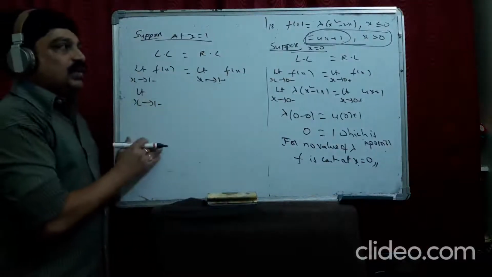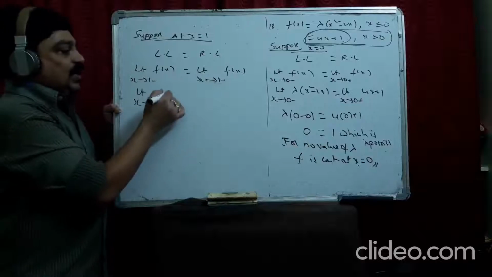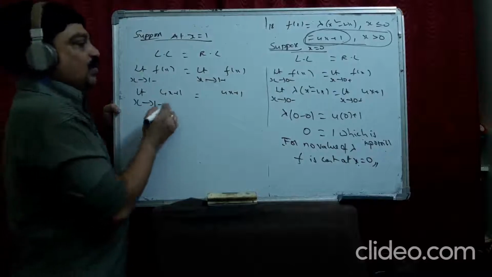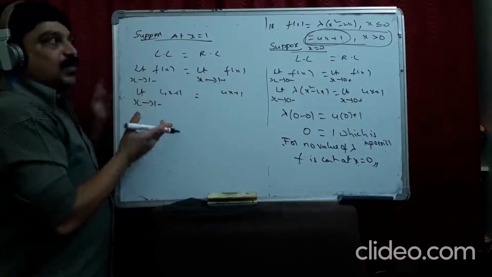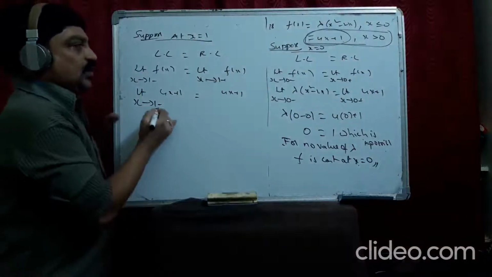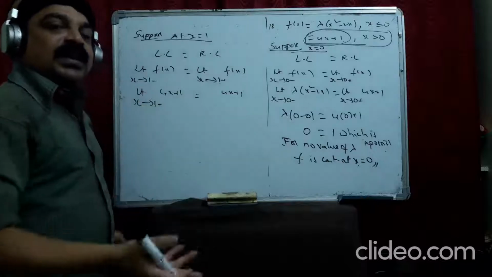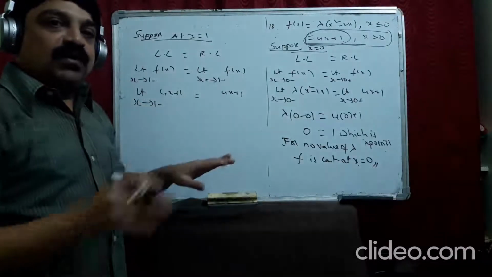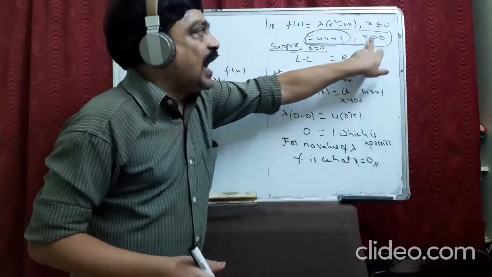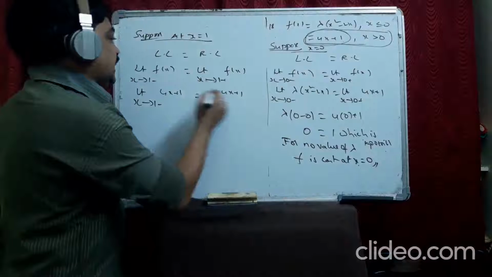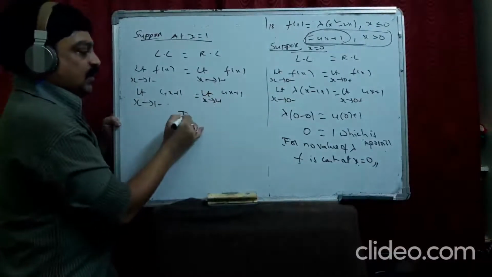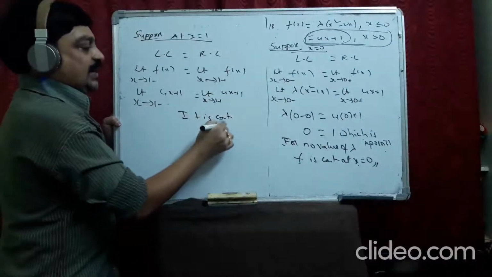So for both we have to take 4x plus 1 only. 4x plus 1 and here also 4x plus 1. And if you substitute, there is no lambda existing here, because lambda will exist for the values which are less than or equal to 0. So for what value of lambda? Even for any value of lambda, the value of lambda is not at all bothered here, because at x equal to 1, this function is taken after 0. So it is continuous. So limit as x tends to 1 plus will be the same. It is continuous at x equal to 1.